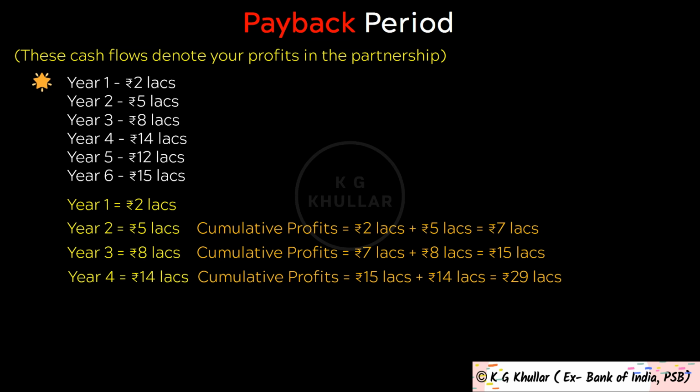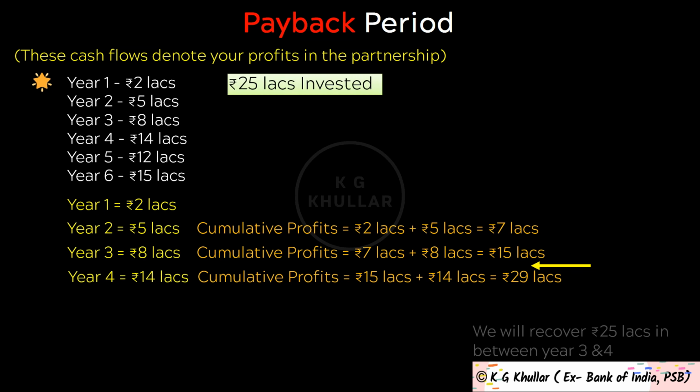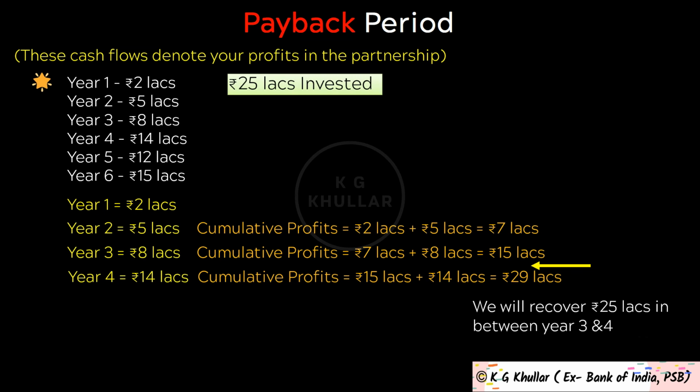Note that your investment was rupees 25 lakhs only. So you must get your investment amount back between year 3 and year 4. Because till year 3 cumulative profits are rupees 15 lakhs and after year 4 it's rupees 29 lakhs. So 25 lakhs must be in between these. So friends, I hope this important point is clear to you.